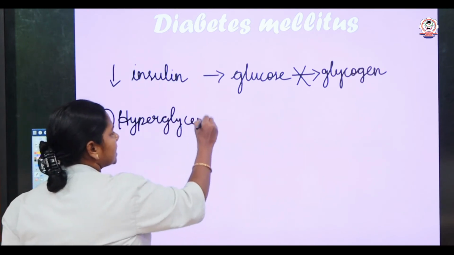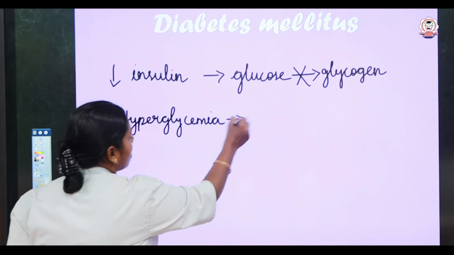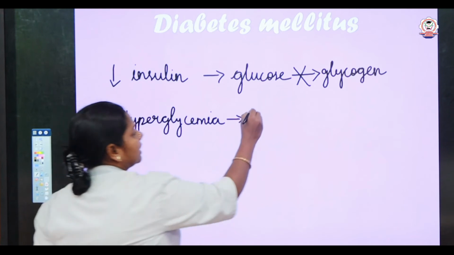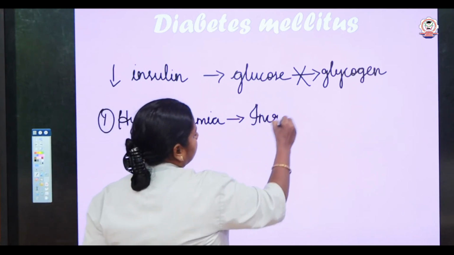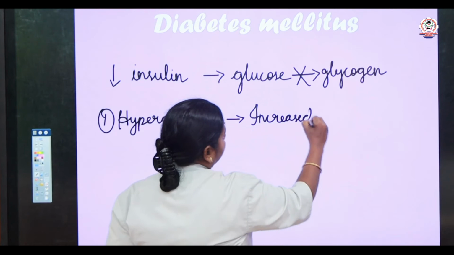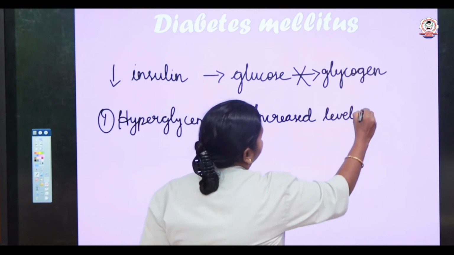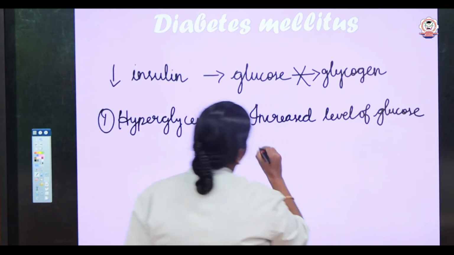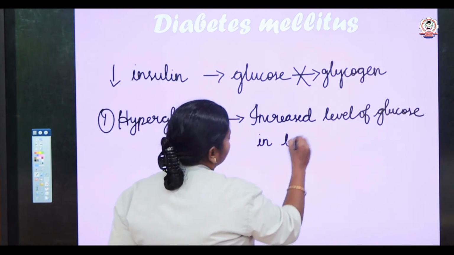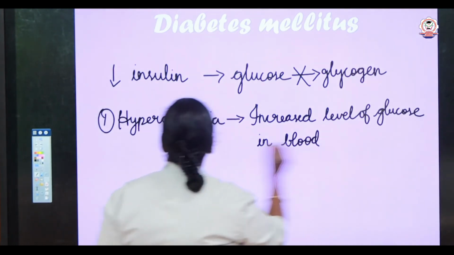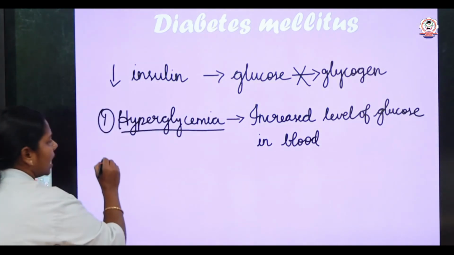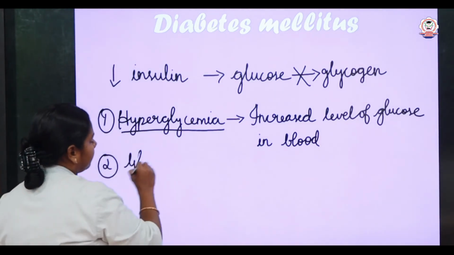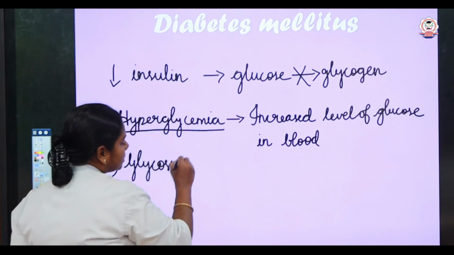Hyperglycemia. So what is hyperglycemia? Hyper means more. Glycemia means the level of glucose. So increased level of glucose in blood. So the first symptom of diabetes mellitus is the hyperglycemia, and the second symptom is glycosuria.